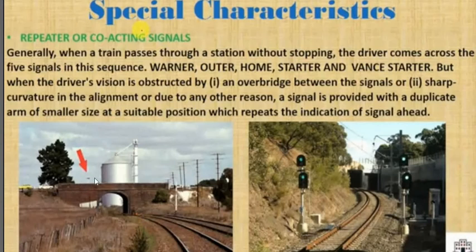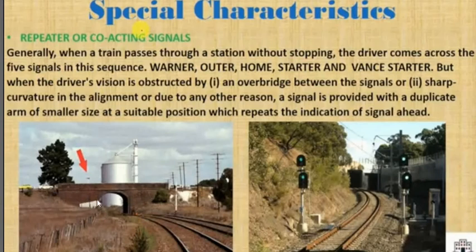Why have we provided this coacting signal? Because when the train moves from this curve and encounters this small bridge, the driver may not see this signal. There is a chance that the driver can miss this signal. That's why this signal is provided. This might be a stopping signal, it may be any kind of signal. This signal is provided just because the driver can miss the main signal because of this bridge.